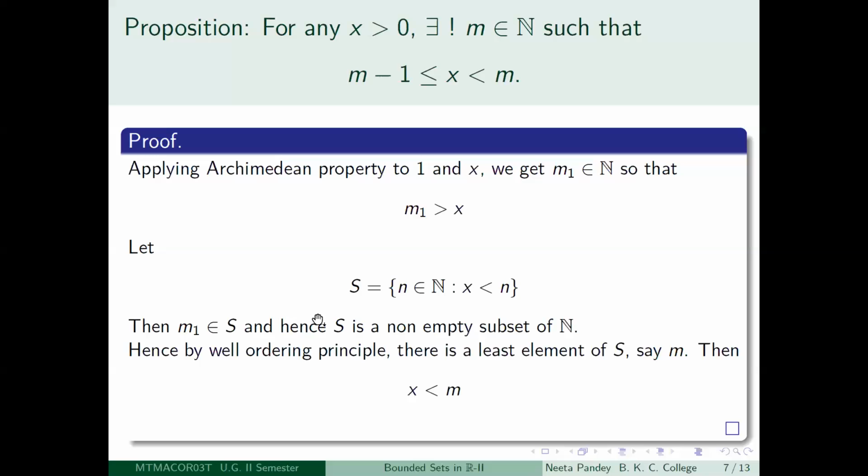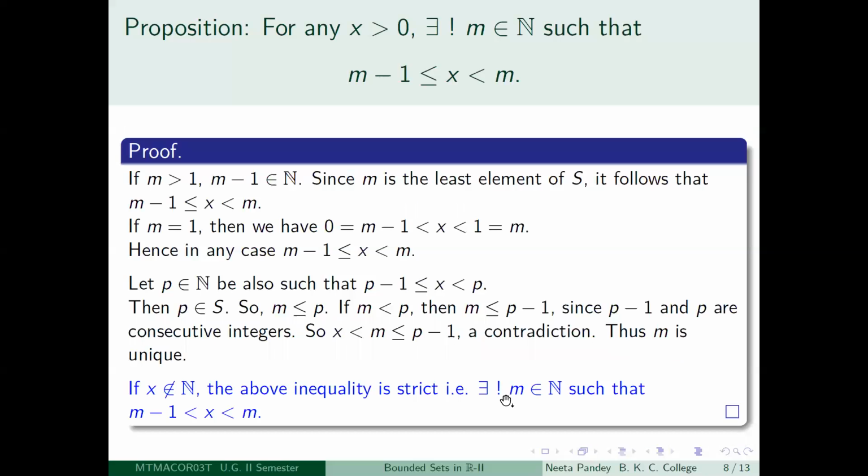So capital S is a non-empty subset of the set of natural numbers, positive integers, so it has a least element. Suppose that element is m. Then you get x is less than m. Very good. So what can you say now? That m could be equal to 1 or m could be greater than 1. If m is greater than 1, then m minus 1 is a positive integer again. Now m is the least element of capital S, so m minus 1 does not belong to S.